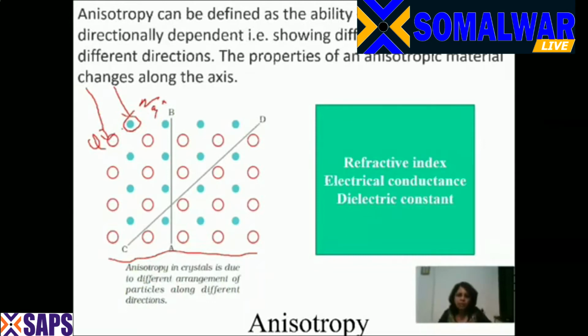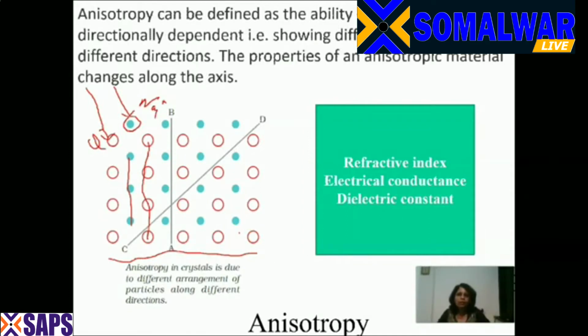Same will be the case with the next property, that is the electrical conductance. As we go down this line, we'll have a different electrical conductance. If we go down this line, we'll have a different electrical conductance because the ions are different. If we go along the line CD, we'll have a different value of electrical conductance. Such a property, where a material is dependent on direction. All the properties are dependent on the direction. Such a property is called anisotropy.